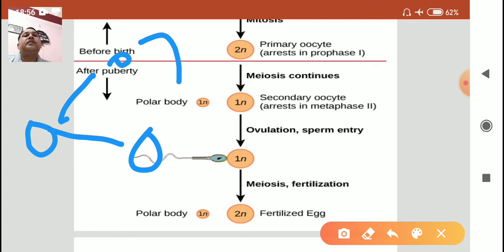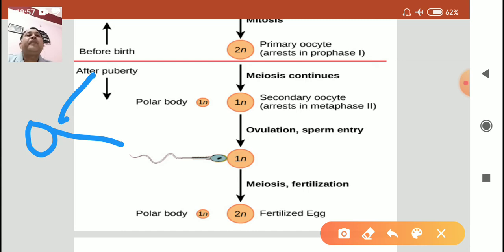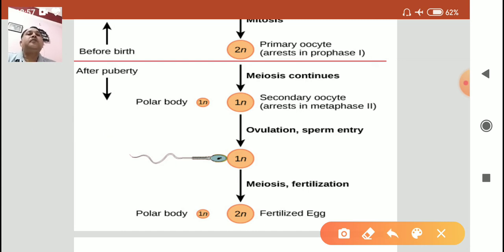That smaller cell is known as polar body. It is due to the unequal distribution of the cytoplasm as well as to maintain the number of chromosomes. Polar body plays a very significant role in the maintenance of that chromosome number.